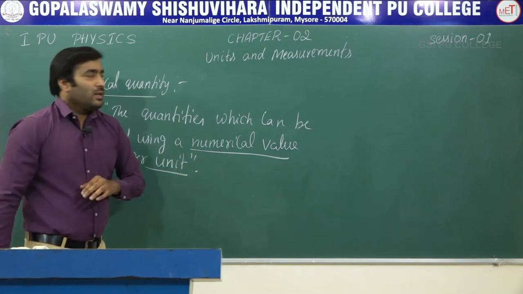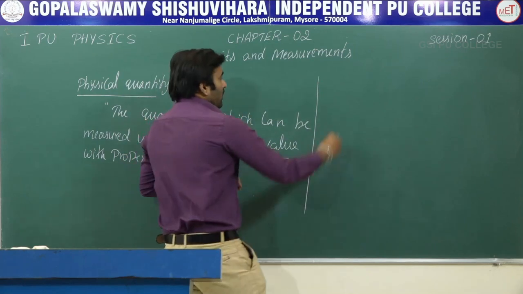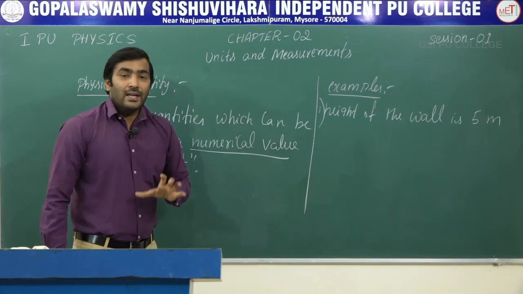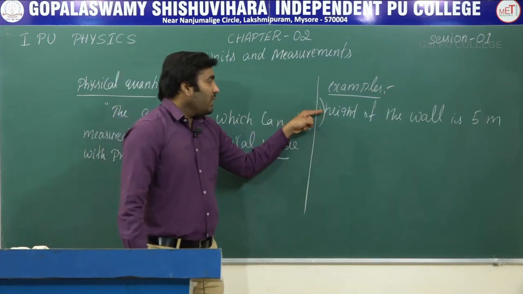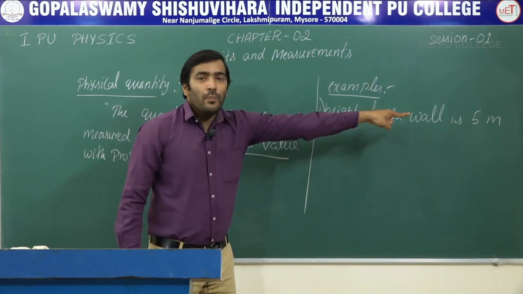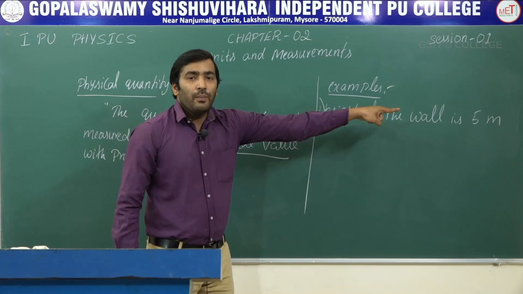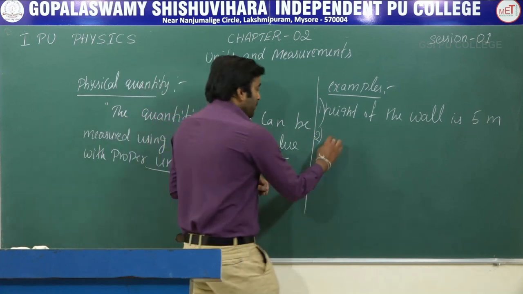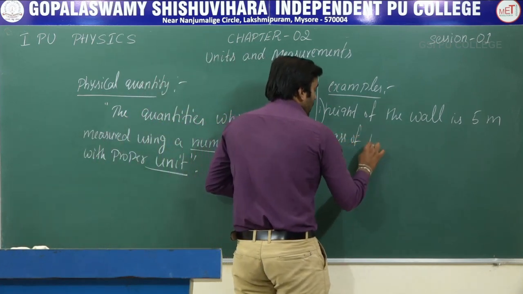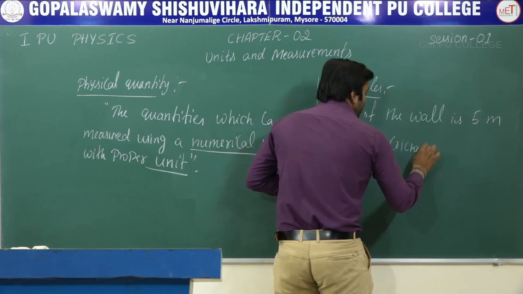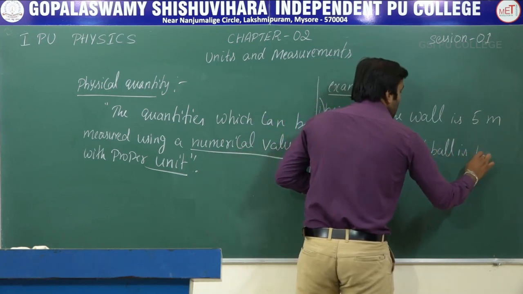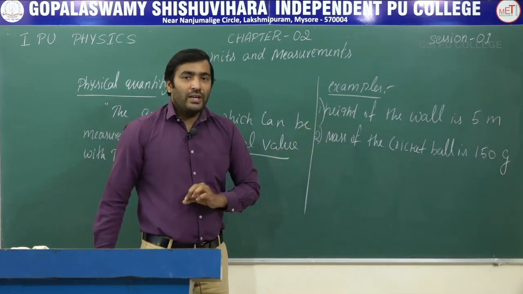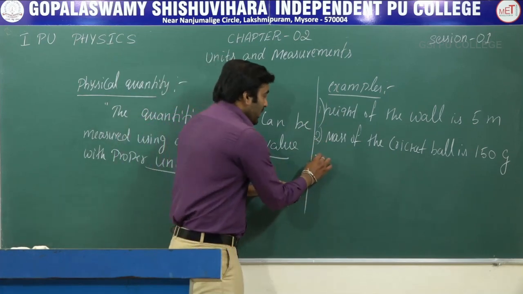Let me give some examples for this. We will write the examples of some physical quantities. First one, height of the wall is 5 meter. Height of the wall is 5 meter. Let me write one more example. Mass of the cricket ball is 150 gram. Mass of the cricket ball is 150 gram. That is one more example. Let me write another example.